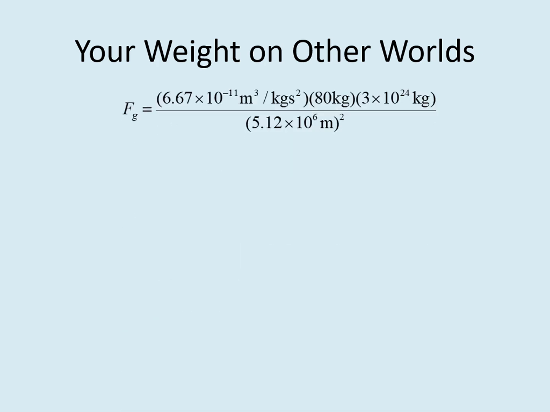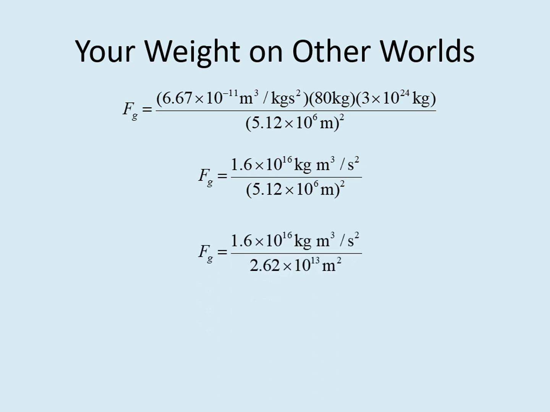For your weight on other worlds, we'll need to write out the entire gravitational force equation with all of the values put into it. It might look a little intimidating, but you just have to work through it piece by piece. Notice that I put in all of the units. It may seem like a pain here, but it's still a good practice to keep track of everything. Let's do this in steps. In the first step, we'll multiply out everything on the top of the equation. Notice that one of the kilograms in the masses was canceled out by the kilograms in the gravitational constant.